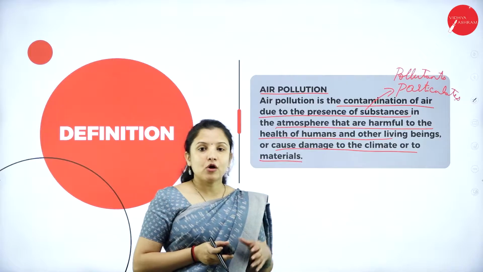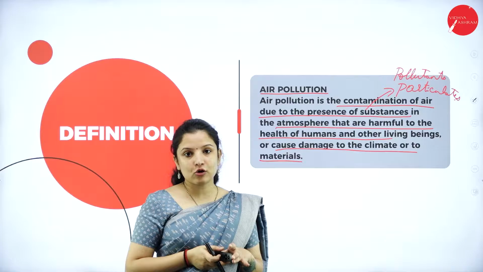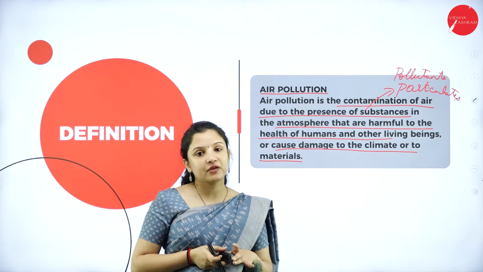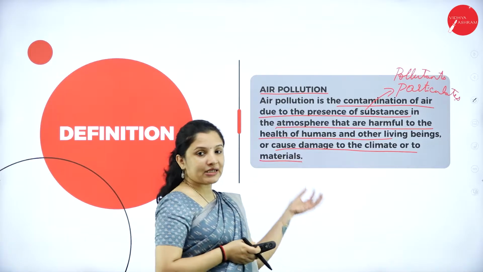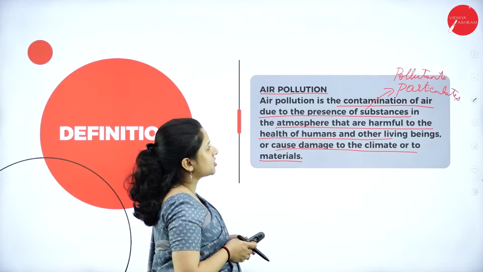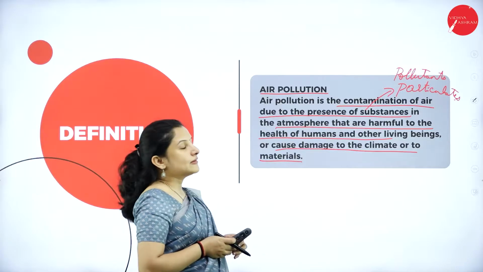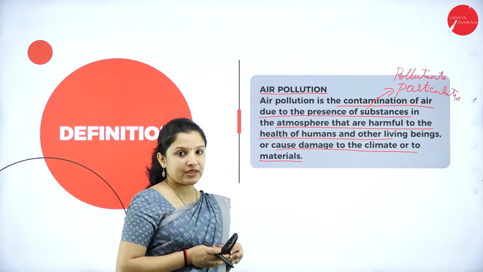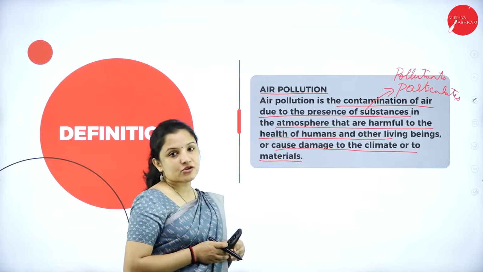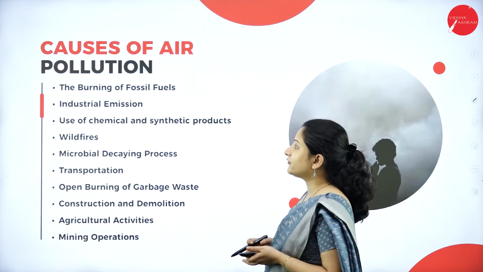Materials means we all know what happens because of air pollution, right? The best example that we can take is the Taj Mahal. How the color of the Taj Mahal is deteriorating because of the air pollution. So therefore, it can affect materials as well. So overall, air pollution is the contamination of air due to the presence of substances in the atmosphere that are harmful to the health of human beings and other living organisms, or that can cause damage to the climate and also to the materials. So next, talking about the causes of air pollution.